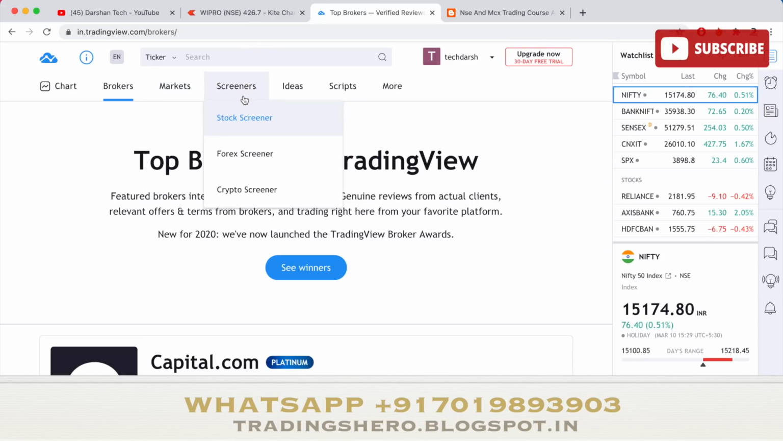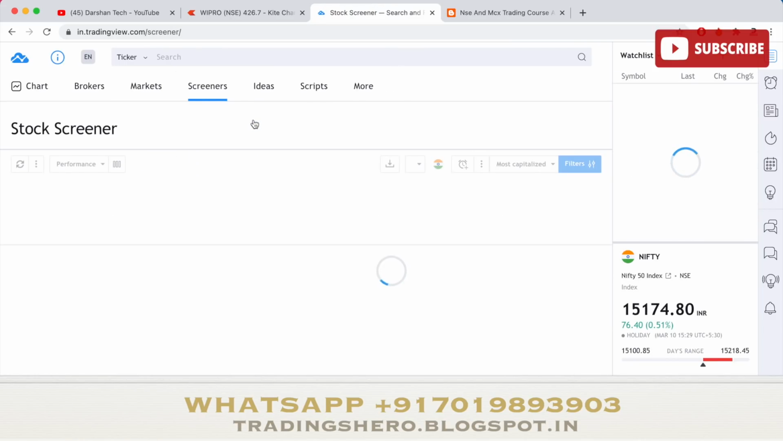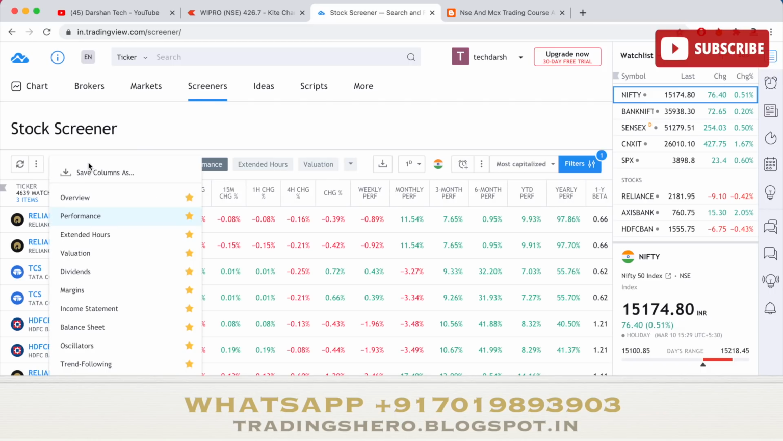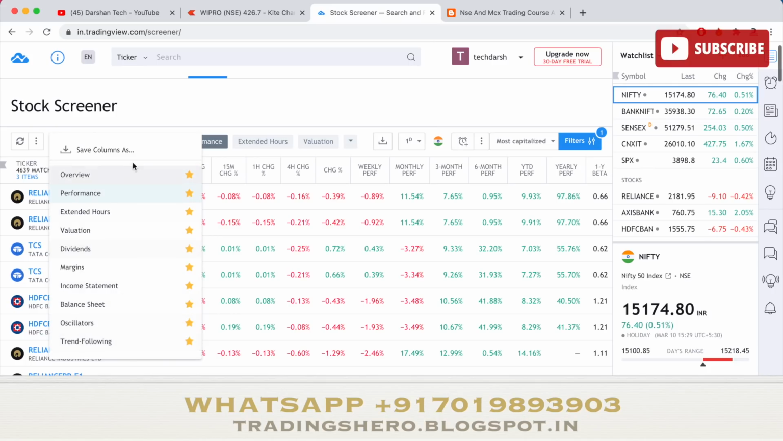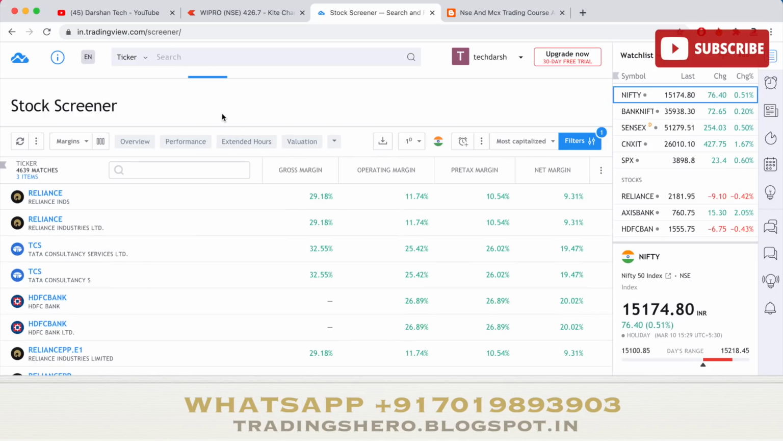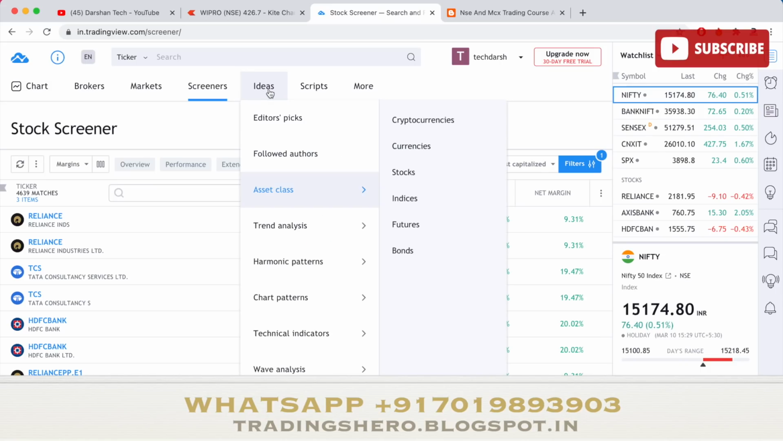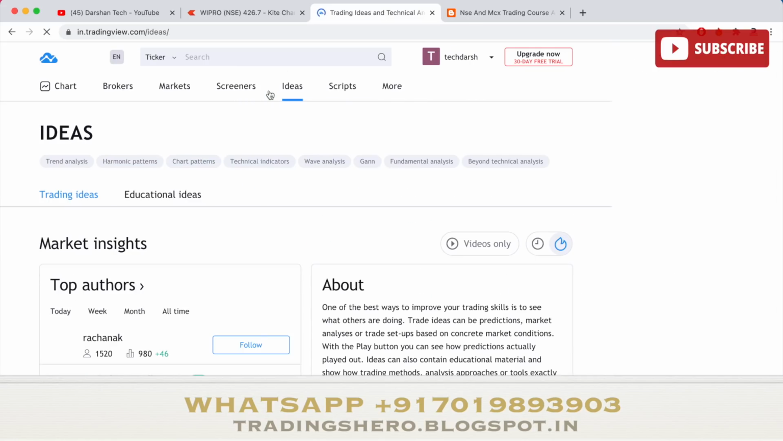Now let's go to the screeners. Here you can see the stock screener, forex screener, and crypto screener. Let me show you an example of the stock screener, how it looks. This is how the page loads, and here they have a lot of pre-saved things, like performance, stock overview, extended hours, valuation, dividends, margin, income statement, and a lot of things. If you click on that, you can see a lot of things appearing here as a result. And if you go to ideas, here is where you can see a lot of interesting things.